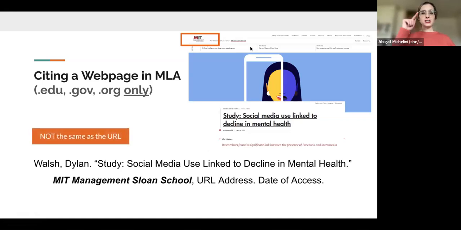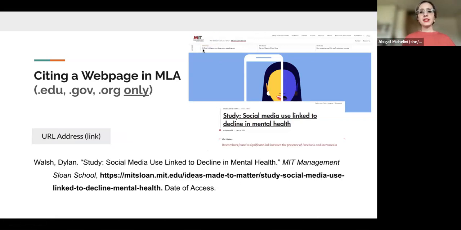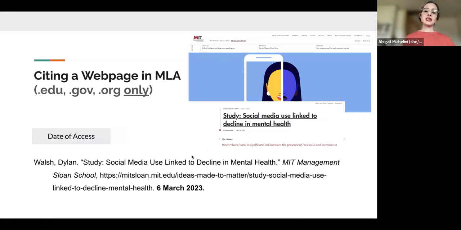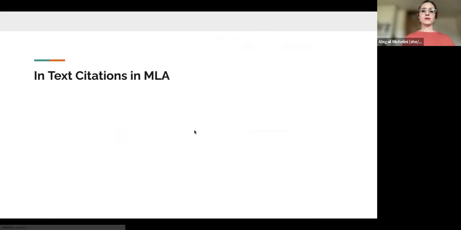The URL is like that www. whatever. It's not the same as the title of the site. So whatever the name of the site is, get that name before you put the URL. Next, copy and paste that link from the top and put it here. And last but not least, the date that you last accessed it. Okay. So there is our complete citation for this web page.